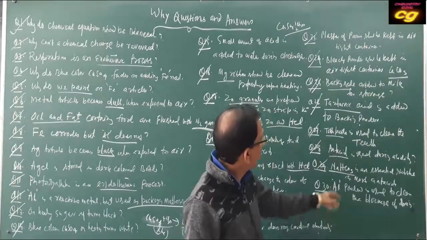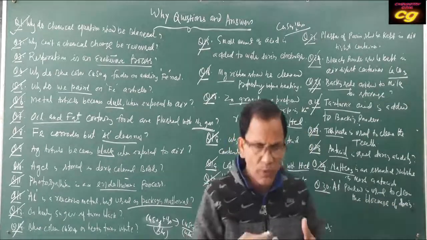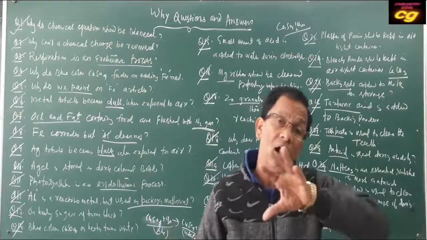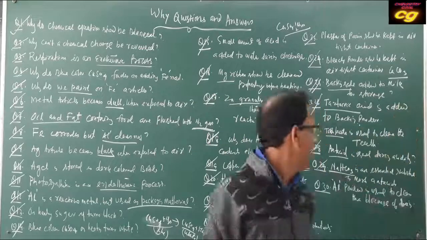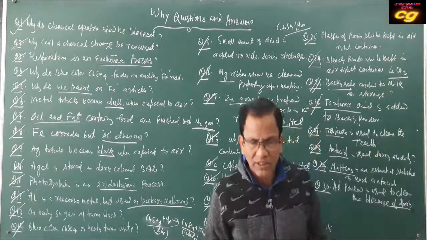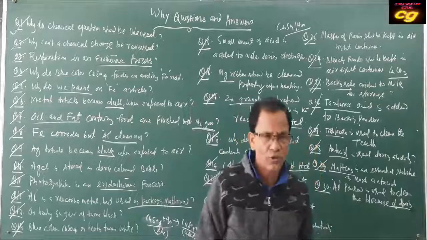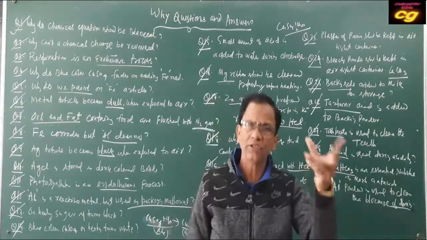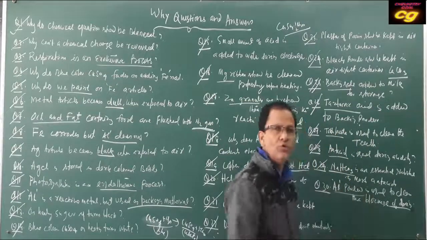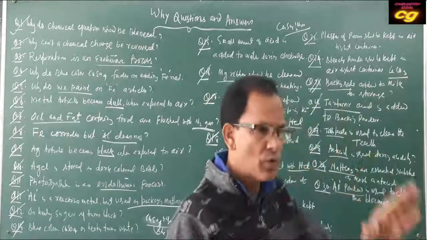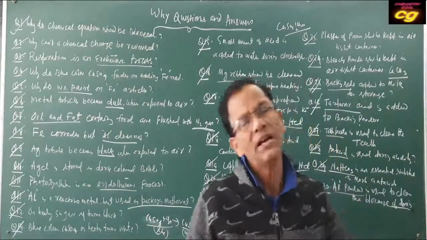Last question, question 30: aluminum powder is used to clean the blockage of a drain. To remove the blockage, when you add aluminum powder, what happens? Aluminum reacts with acid, and drain water mainly contains acids. It reacts with the acids in the drain water and hydrogen gas is produced. Due to the pressure of the hydrogen gas, the blockage is removed. That's why aluminum powder can be used to remove drain blockage.